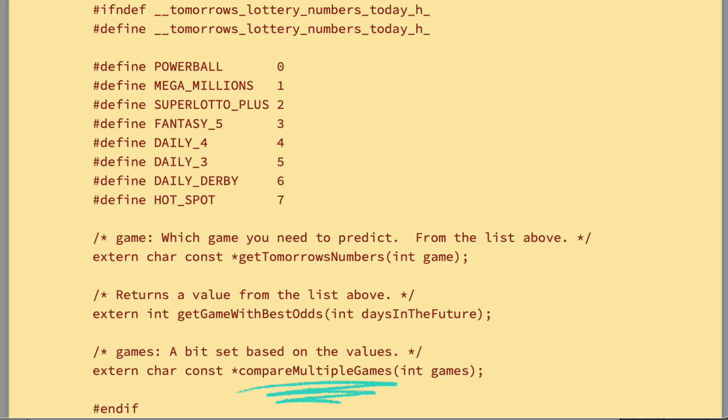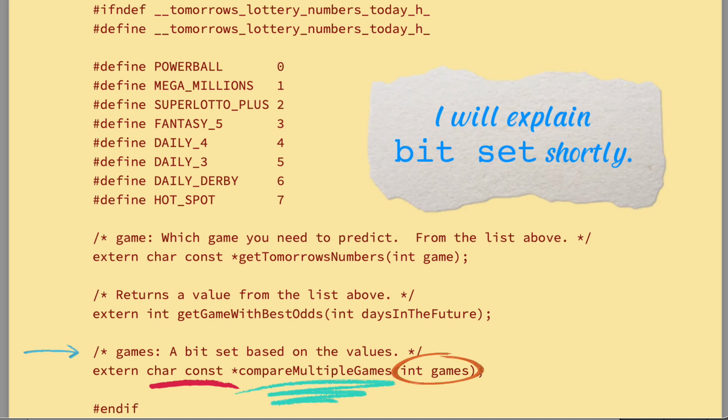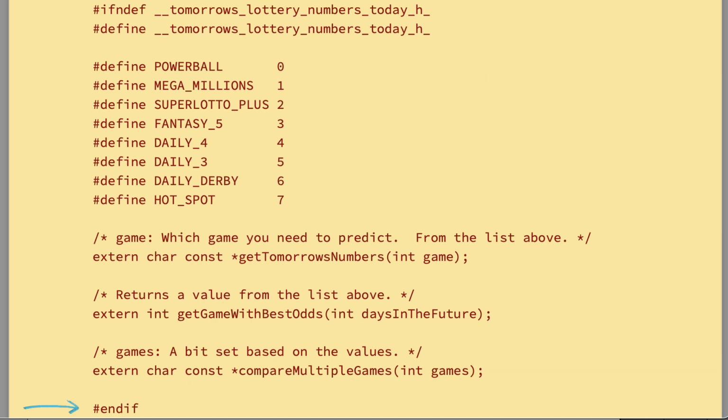The function compare multiple games returns a C-style string. It takes a single input named games, which is an integer. This is a bit set based on the values. And the standard epilogue, end if.